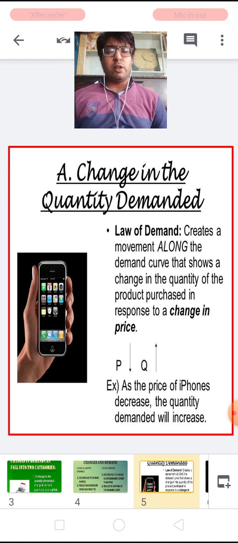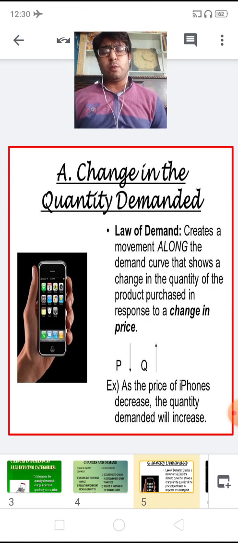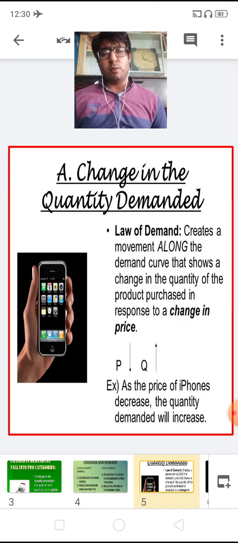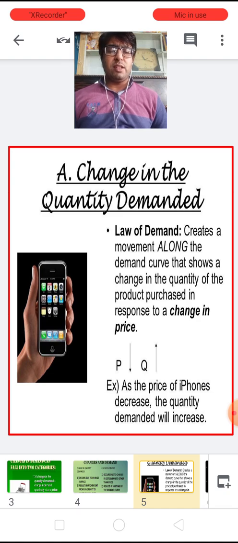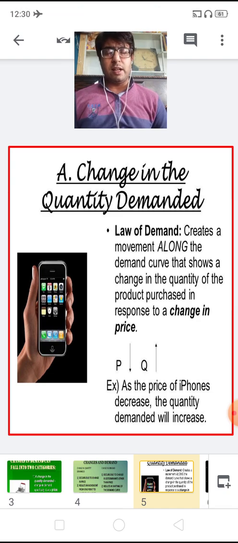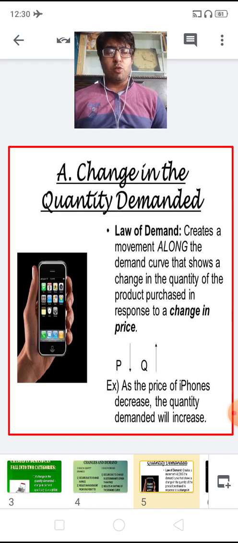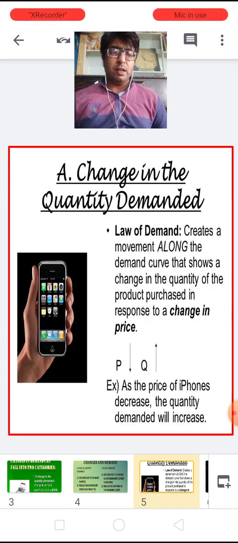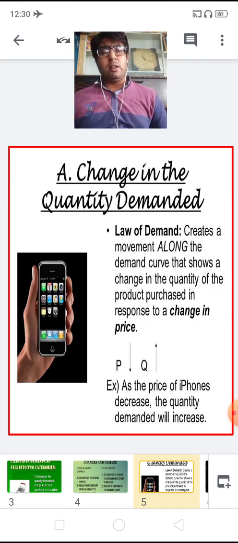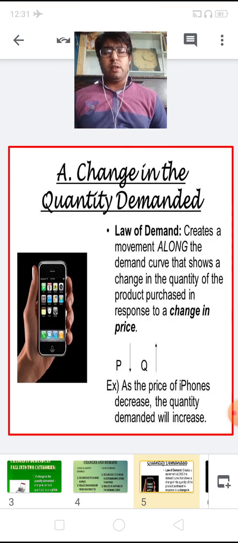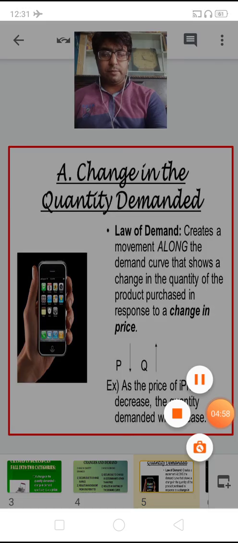If the price of the commodity increases, then the quantity demanded of the commodity decreases, and if the price of the commodity decreases, then the quantity demanded of the commodity increases. So with this explanation of the law of demand, we understand that there is always a negative or an inverse relationship between price and quantity demanded. So the same here in the change in quantity demanded, the demand of the commodity is affected due to change in price. Therefore it is graphically expressed as a movement along the same demand curve.